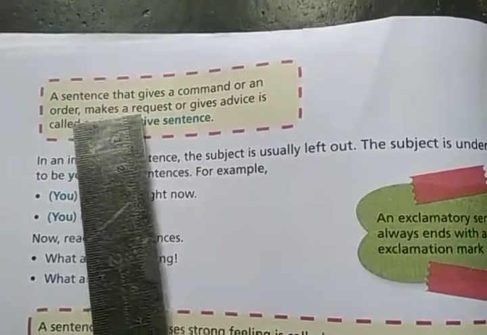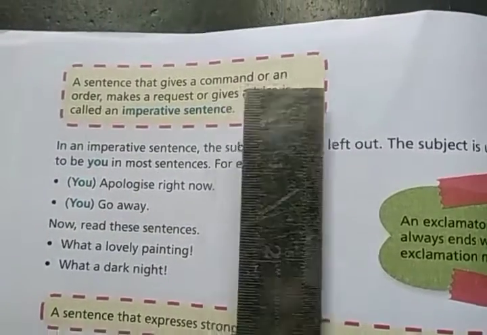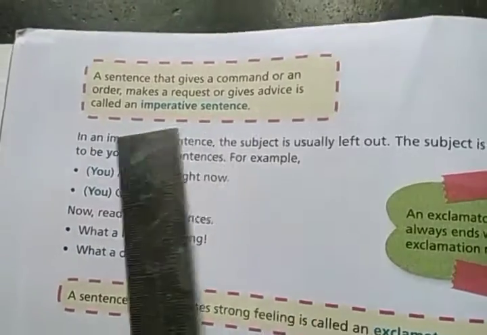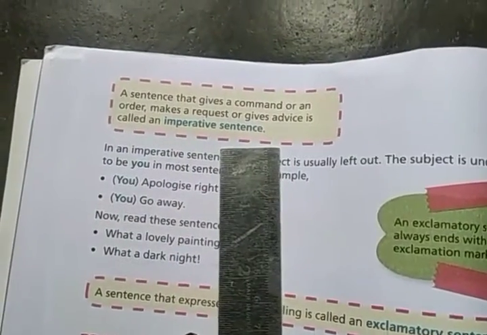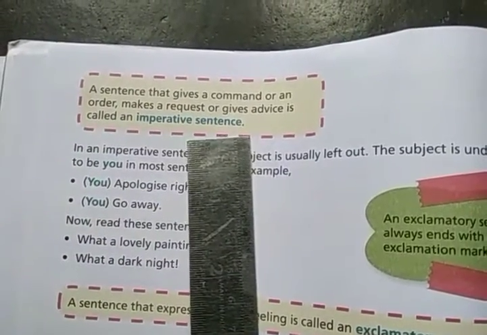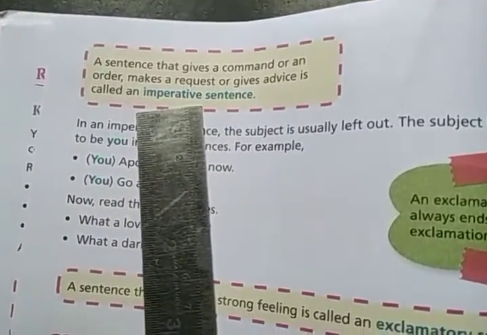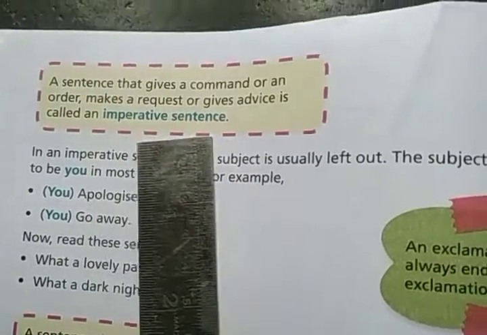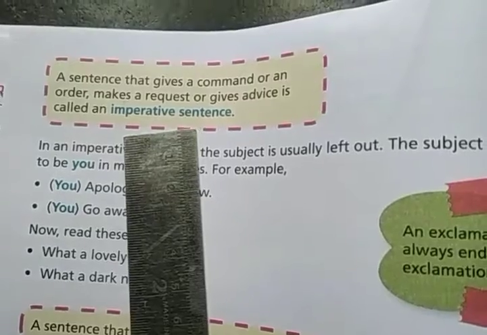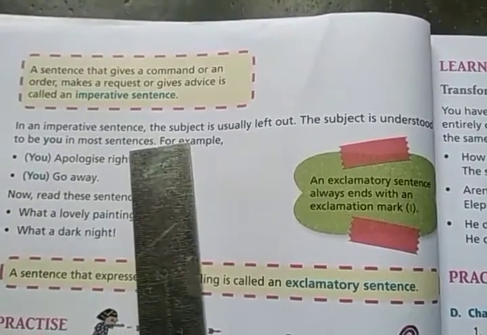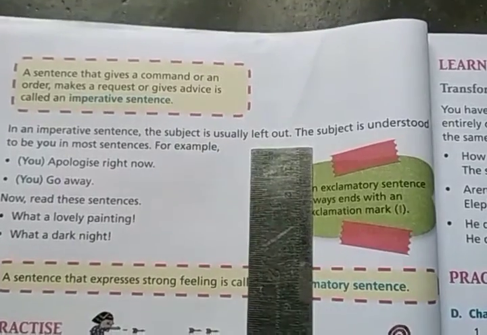A sentence that gives a command or an order, makes a request or gives advice is called an imperative sentence. When you read a sentence and find that there is a command, order, request or advice, then the sentence will be an imperative sentence. In an imperative sentence the subject is usually left out.